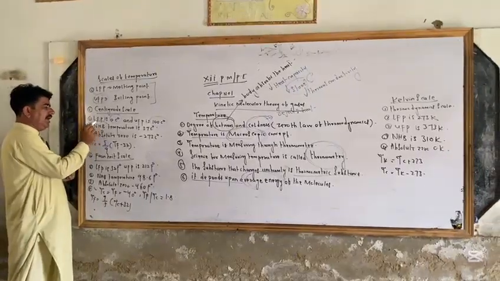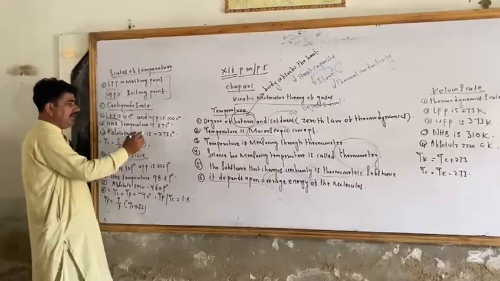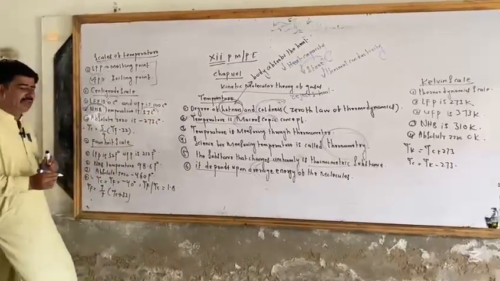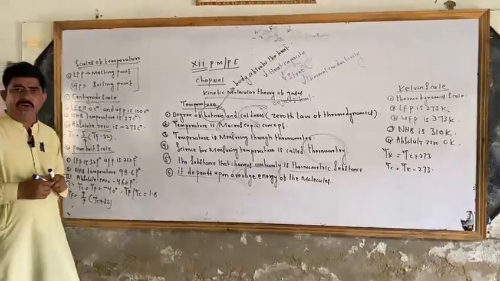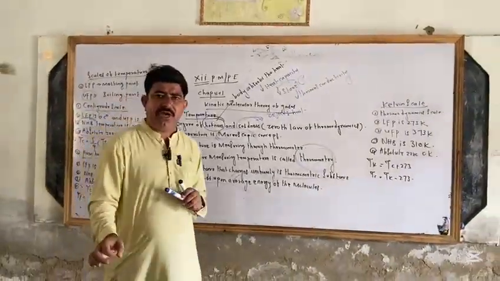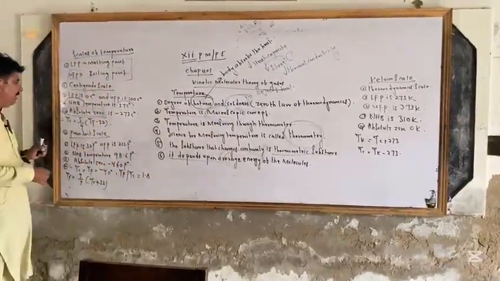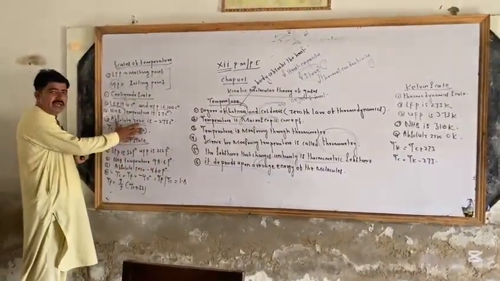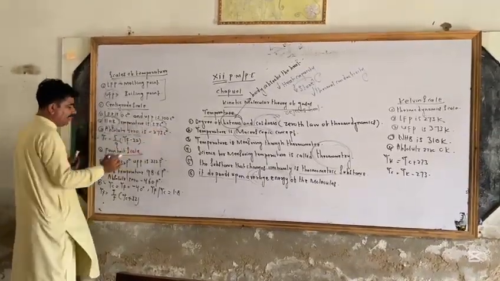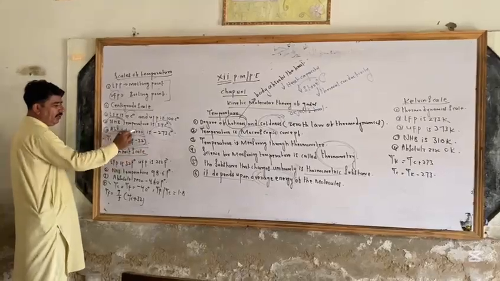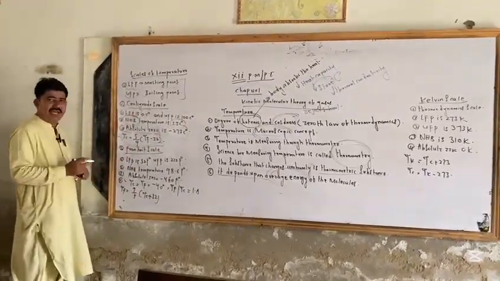And the next one is NHB. NHB means normal human body temperature. Normal human body temperature in Celsius is 37 centigrade, and then absolute zero. You must know that absolute zero is that temperature at which volume and pressure of gases will be zero, and maybe all liquids may become gases. This temperature is called absolute zero. In Celsius it is minus 273 centigrade, and this is a formula we also use in problems to solve centigrade scale problems.